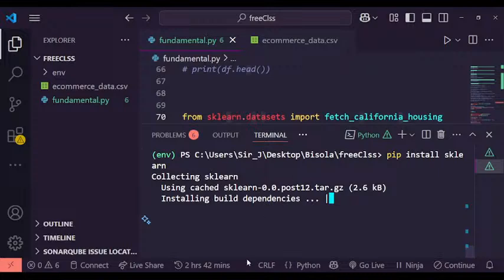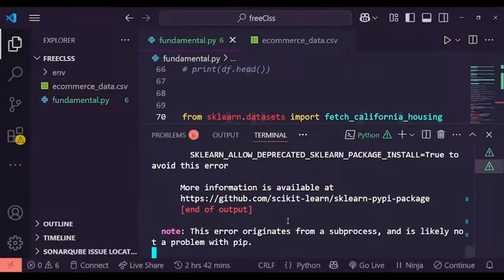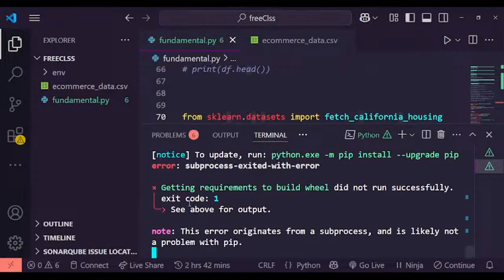Can anyone hear me? Yes, sir. All right. I want to be sure my network is not working against me. Now you can see it's giving us an error, right? It's giving us an error that originated from subset.